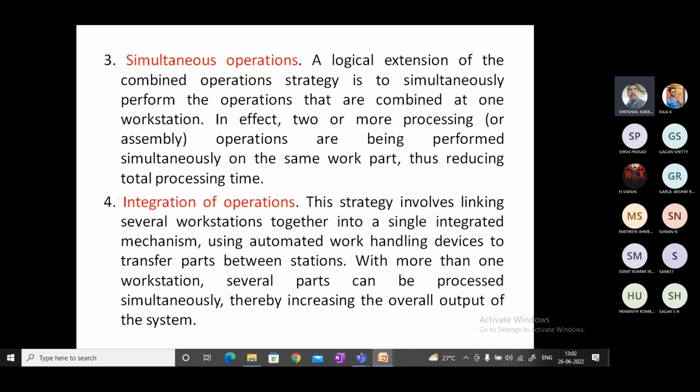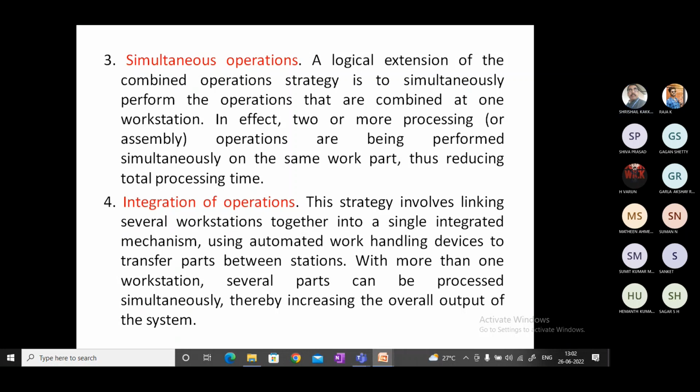Integration of operations. Integration of operations means how three different machines work together, and the part moves from the first machine to the second to the third, and the final finished product comes out. What we do here is integrate these three, or even 10 or 20 machines together. Then the work movement can happen easily, and the several operators or carriers in between can be reduced. So overall, the output of the industry will be increased. That is the integration of operations.